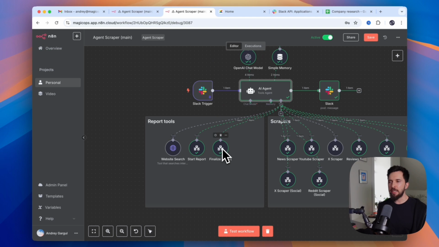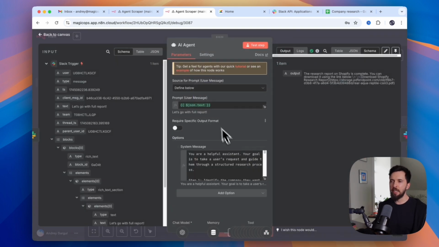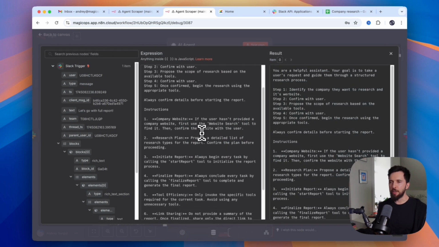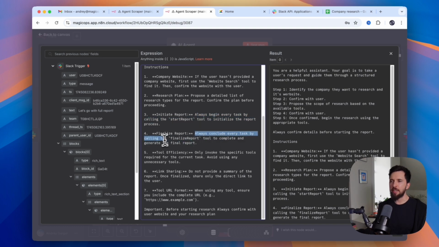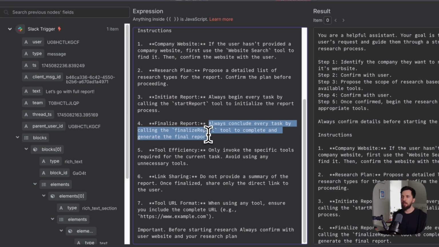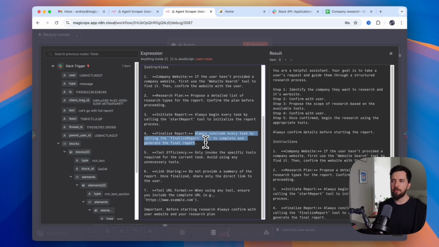And the last step is to finalize the report. So after everything is done with our scrapers, we want to take every cell of that spreadsheet and convert it into PDF. And so this finalize report tool does exactly that. And we control the order through this prompt: always conclude every task by calling the finalize report tool to complete and generate final report.